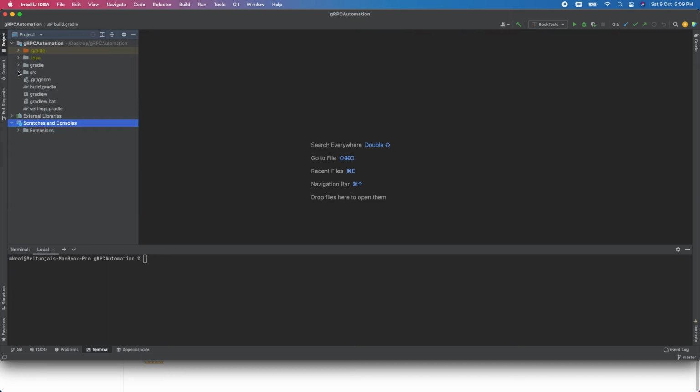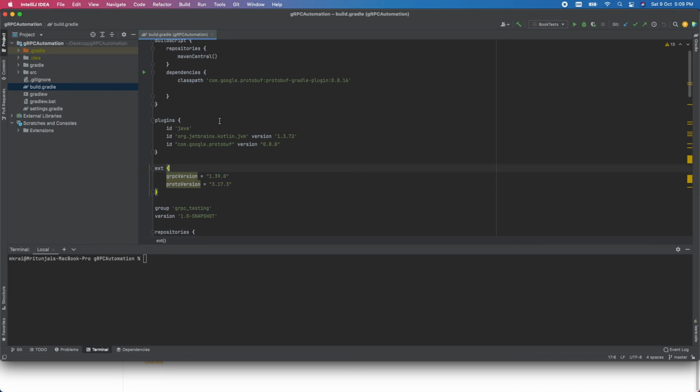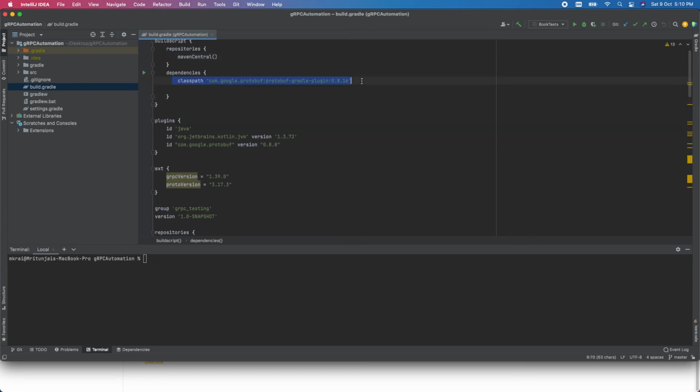If you see here, this is my gRPC automation IntelliJ project. Let me show you first the build.gradle. We'll start from the build.gradle file, where I will show you all the dependencies required. Here in the dependencies section, you can see I have added these dependencies. And this plugin is required, protobuf, com.google.protobuf.